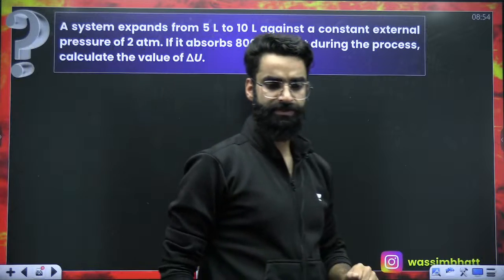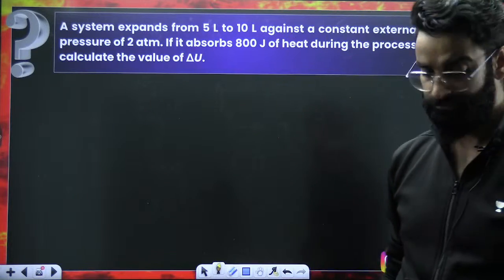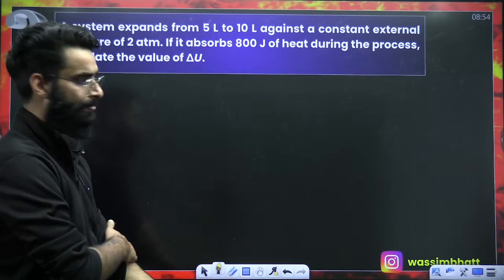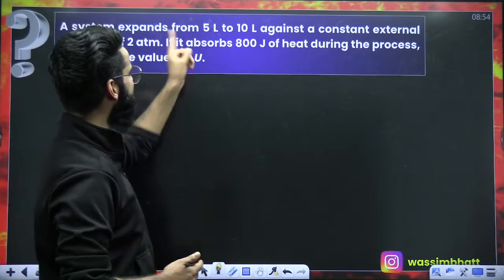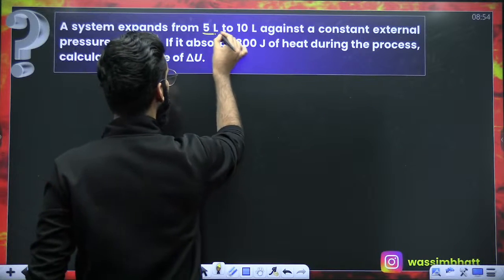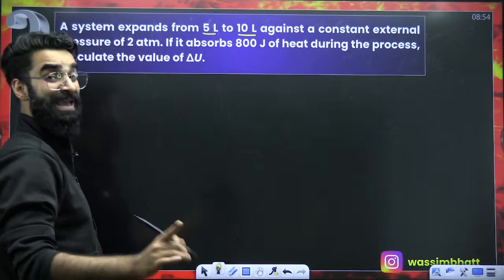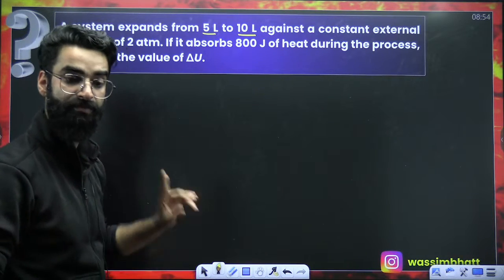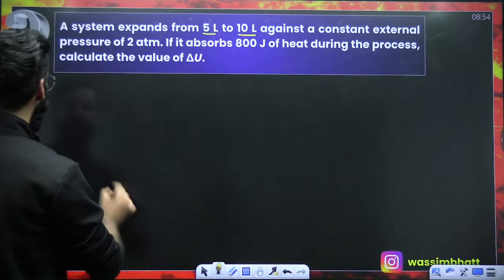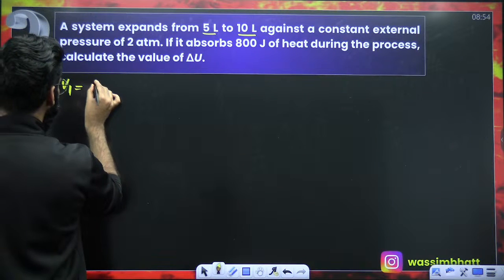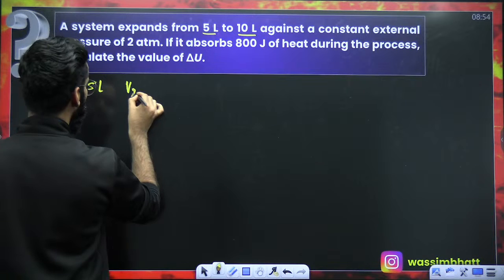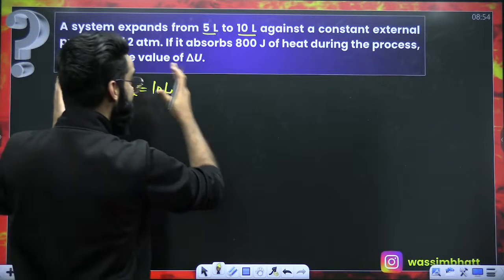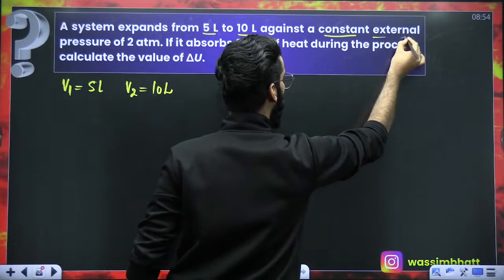This is the first question on the screen. Based on first law of thermodynamics, a very simple basic question. Let's try to solve this. The question is, a system expands from 5 liter to 10 liter. System means ideal gas. So the ideal gas is showing expansion from 5 liters to 10 liters. So I would say initial volume of the gas is 5 liters. Final volume of the ideal gas is 10 liters. Correct? The gas is showing expansion against a constant external pressure.